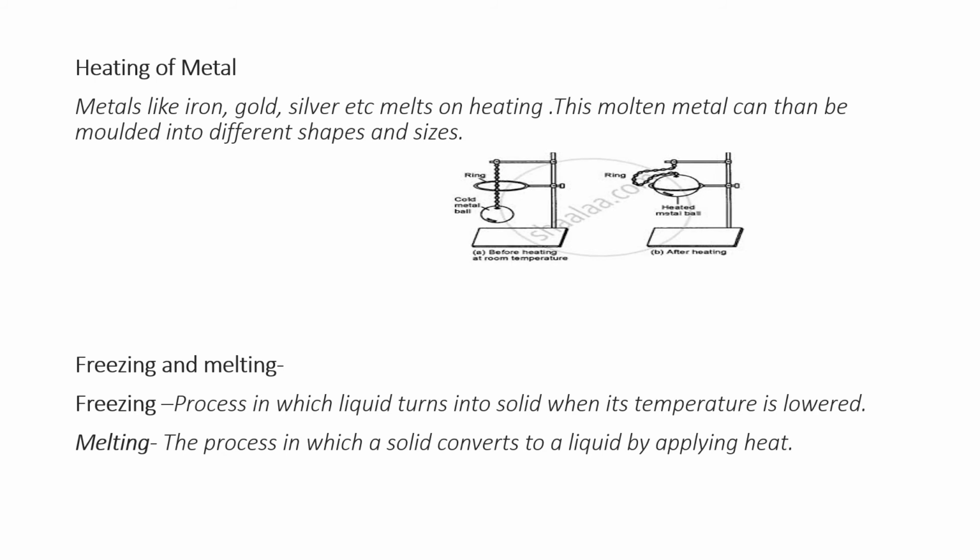Here in this picture you can very well analyze this metal ball. Earlier it was easy to pass this metal ball through this ring. But after heating, when the ball became hot, you can see this metal ball got expanded and now it is not able to pass through this ring. So here we can understand that heating of metal also brings change.